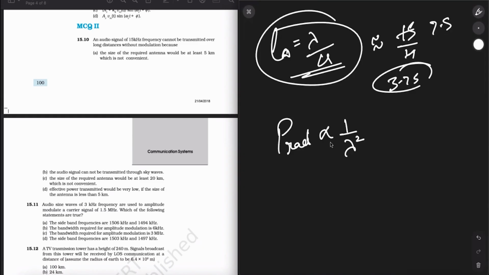They're talking about too much length. And option D, effective power transmitted would be very low if the size of the antenna is less than 5 kilometers. It is also true. So options A, B, and D are true in this. All right.